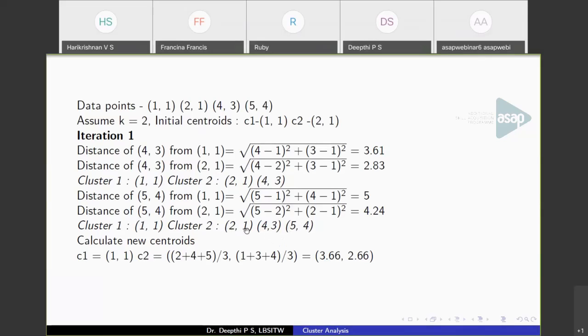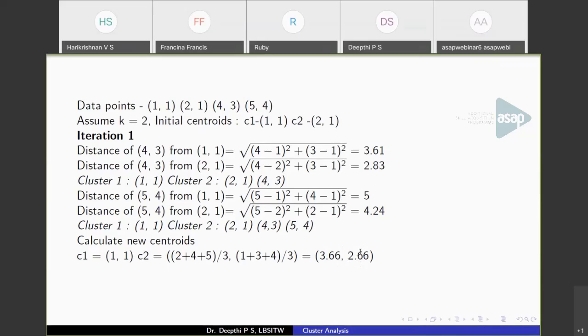For the mean, add the x values together and take the average. So (2 + 4 + 5) / 3 is the x coordinate, and (1 + 3 + 4) / 3 is the y coordinate. So you get the value like this, 3.66 and 2.66. This is the new centroid you get at the end of iteration 1.